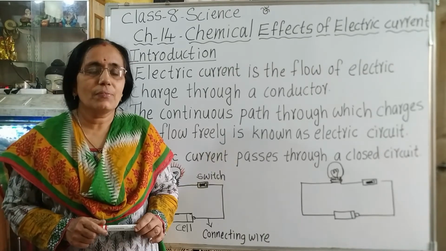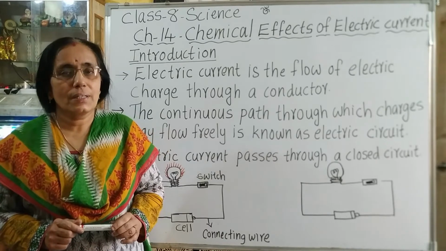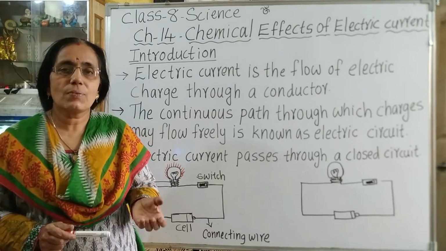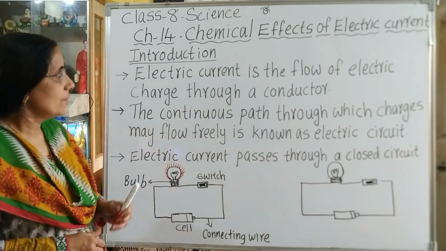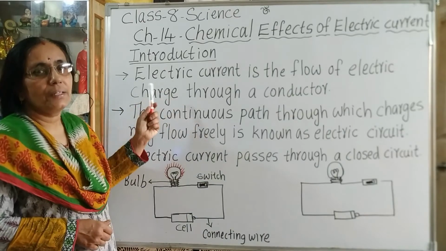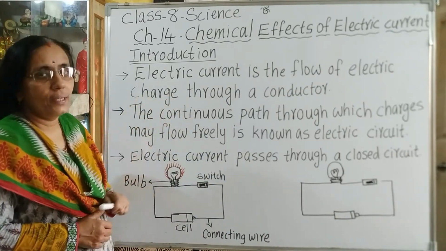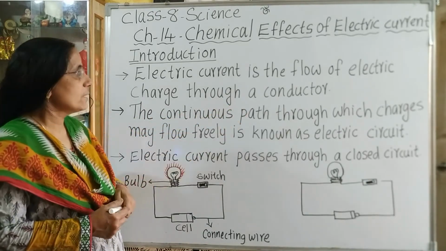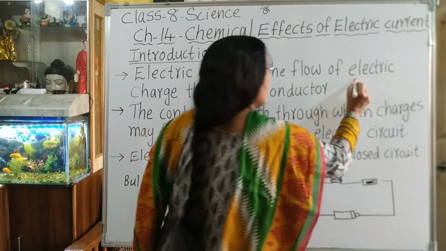So in this chapter we are going to study the basic concept of electric current, and today we will discuss the basic concept as well as conductors and insulators. So let us start with the introduction. Electric current. What is electric current? It is the flow of electric charge through a conductor. So what is electric current? It is the flow of electric charge.